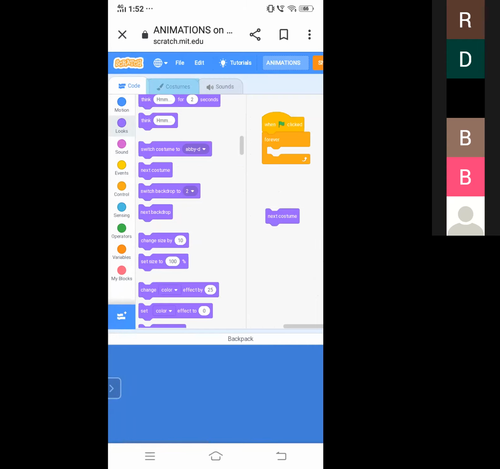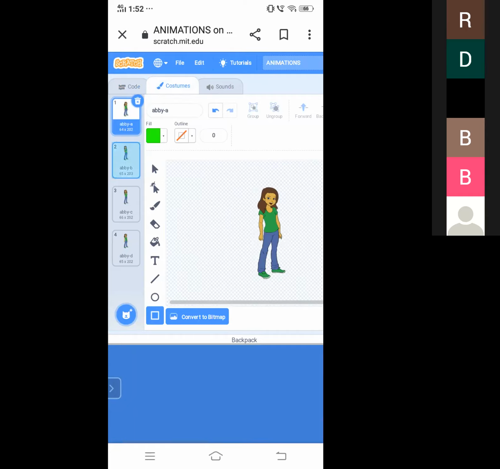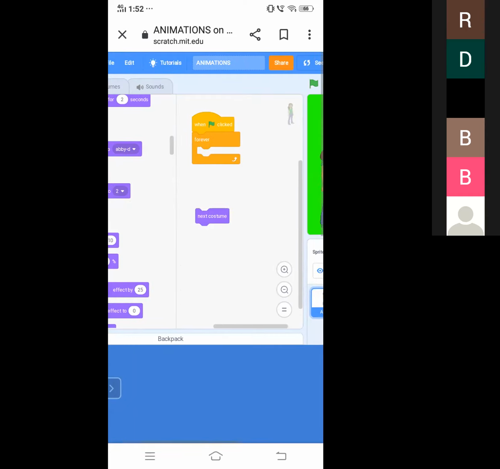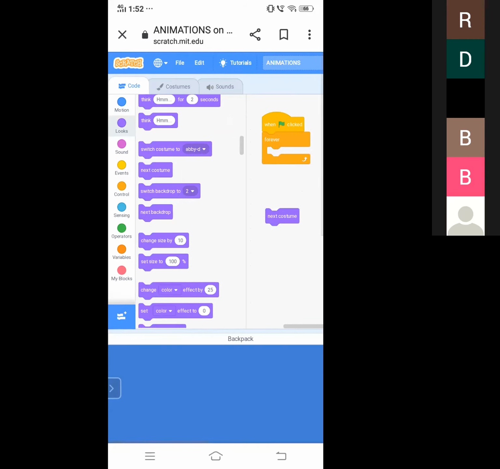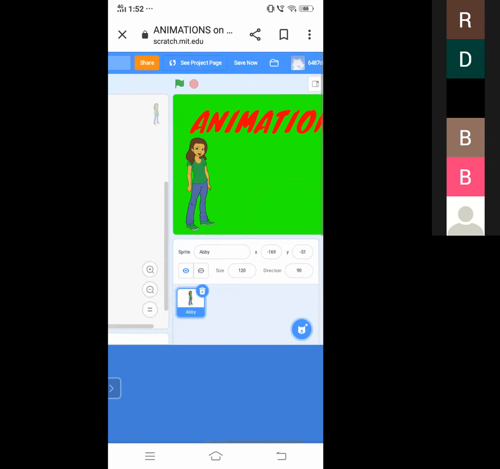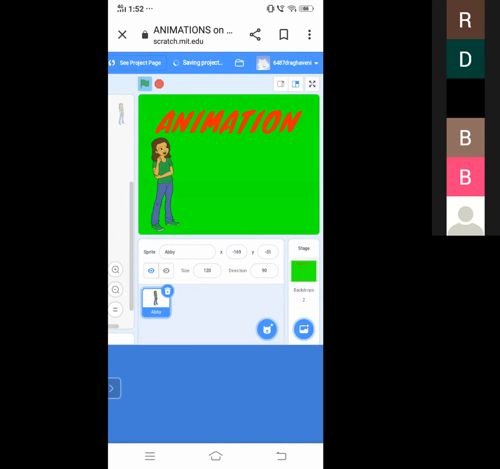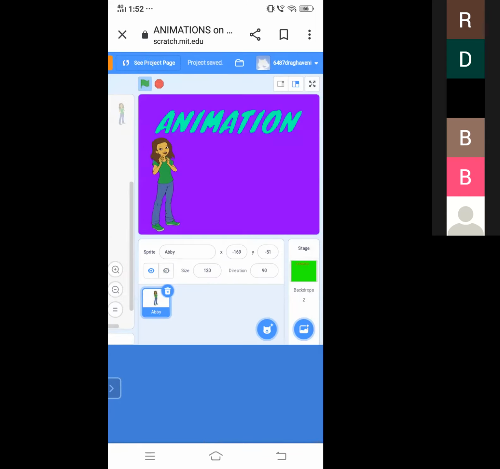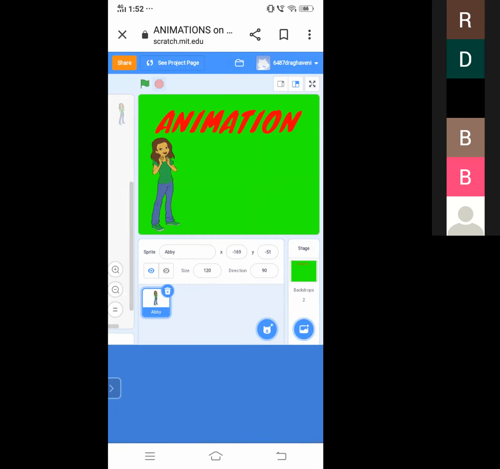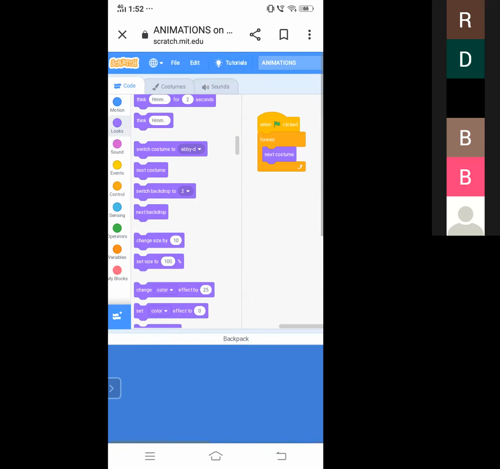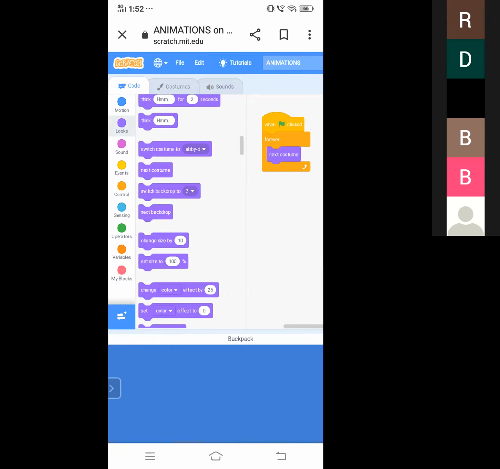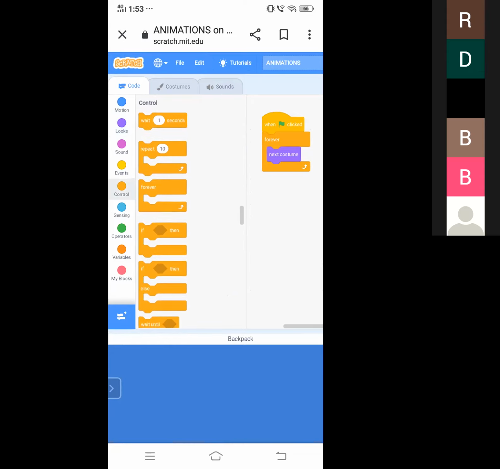So now the girl is costume 1. Now I want to repeat this costume. You can simply choose the look block. In the look block there is the option next costume. Let us see how it works. You can see the movement of the girl is very fast. We have to control it. In the name itself you can observe the control block.